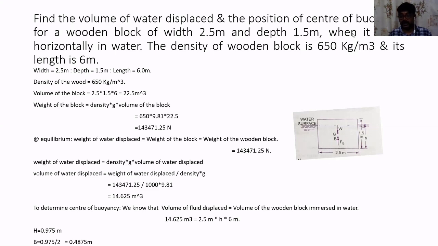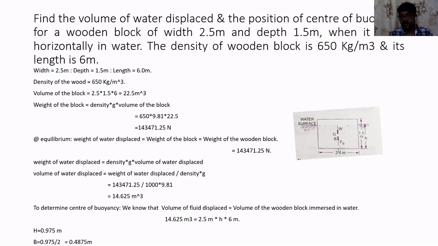So the first thing that we are going to do is find out the position of center of gravity. For a rectangular cross section, this total width is given as 2.5 meter. Exactly at the center of this particular width, somewhere on that line, we'll have the center of gravity. If this is 2.5 meter, exactly the center is 1.25 meter.